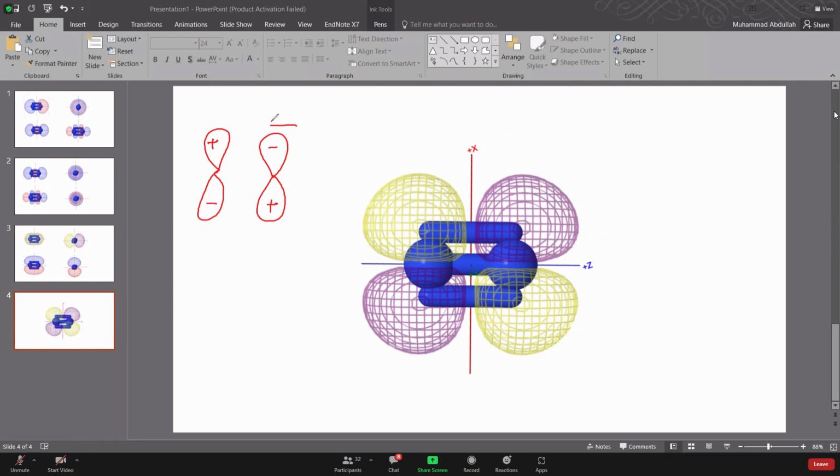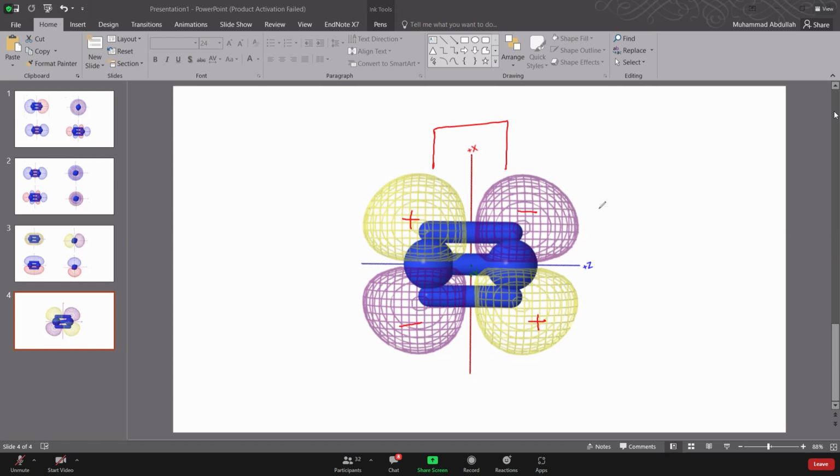When they come closer and overlap destructively, what's the result you will get? These are again the two nuclei, and you will get something like this. Positive, negative, negative, positive. Right at the center, there is no electron density. And that's what's shown here again, कि ये आपका positive है, ये negative है, ये negative है, ये positive है, right? Right at the center of the two nuclei, there is no electron density, right?